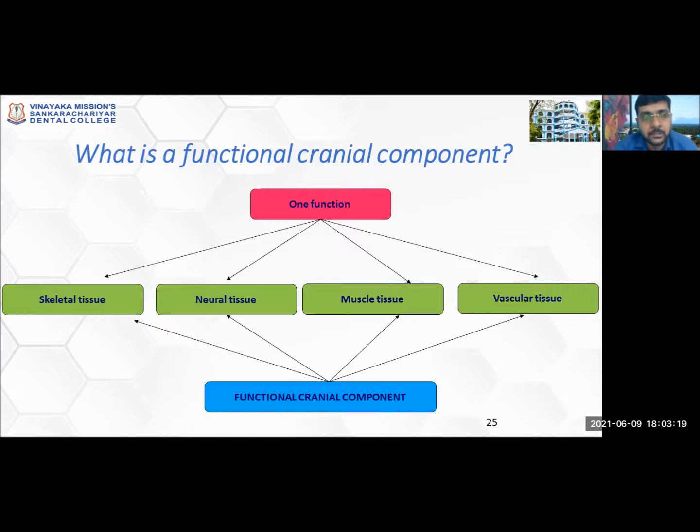if you take a function like mastication as an example, what are the structures involved there? There are skeletal structures like the jaws, maxilla and mandible. There are non-skeletal tissues like muscles, the soft tissues which are responsible there, the muscles of mastication. Then the entire tissue spaces like the oral cavity or the pharyngeal region. So all these skeletal tissues, the non-skeletal tissues and the tissue spaces are responsible to perform a single function of mastication. So all these structures combined are called a functional cranial component.